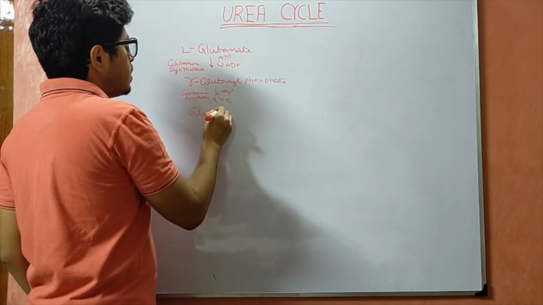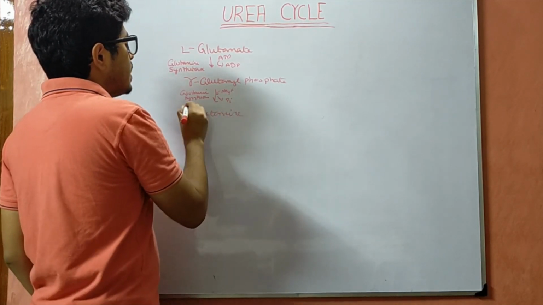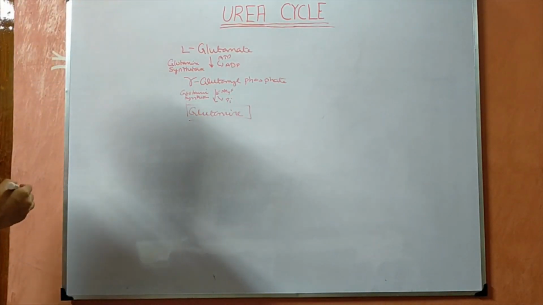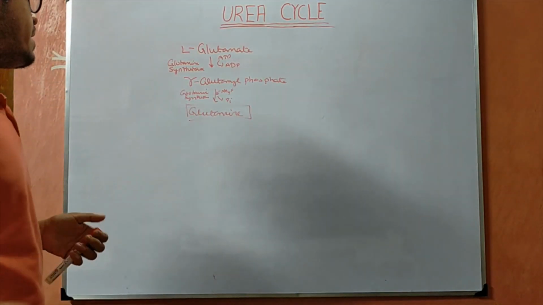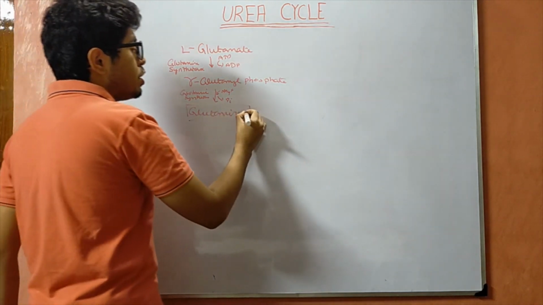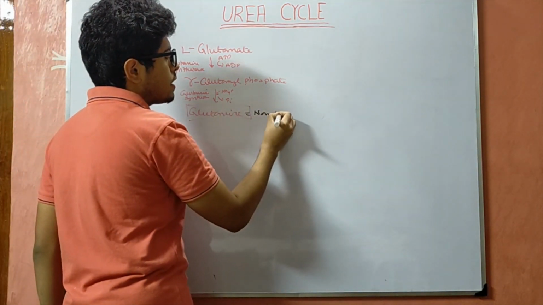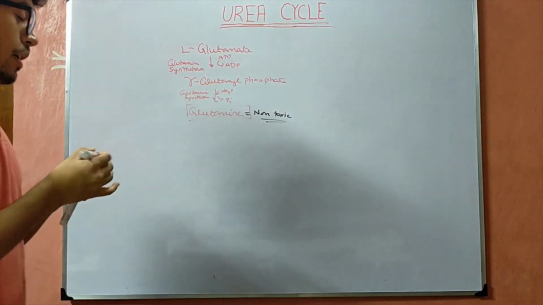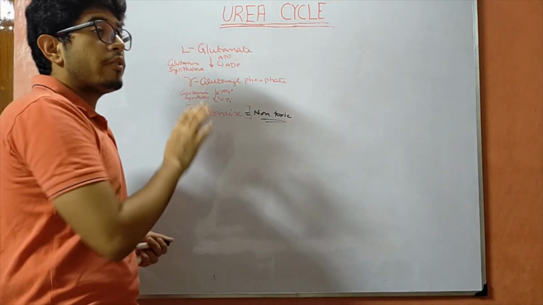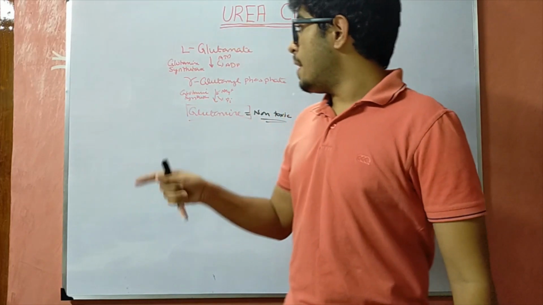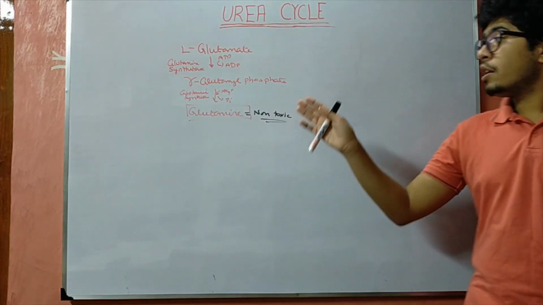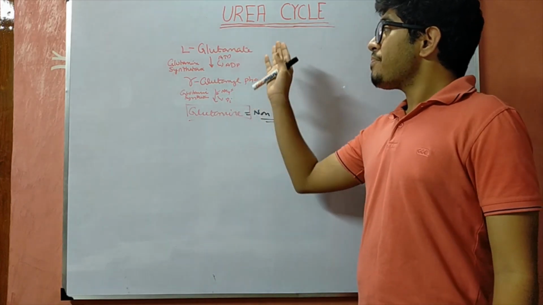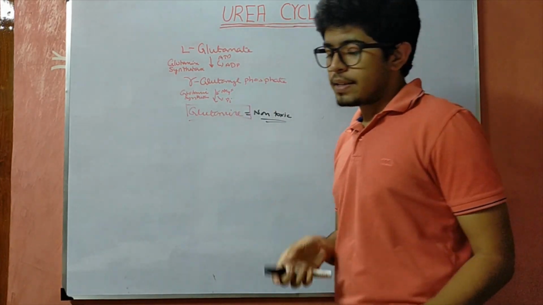of glutamine. This glutamine is a form which is going to be harmless, so it is a non-toxic form and it is not going to affect. So first, with the help of glutamate, we need to convert the ammonia, which is a toxic form, into glutamine, which is a non-toxic form. So this is a process which has to take place.